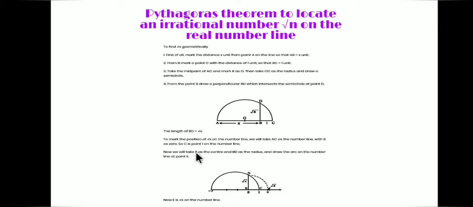Now we will take B as center and BD as the radius. Draw an arc on the number line at point E. You have to take B as center and BD as radius, and cut an arc which intersects the number line at point E. Then this position E will be the required position of root x.